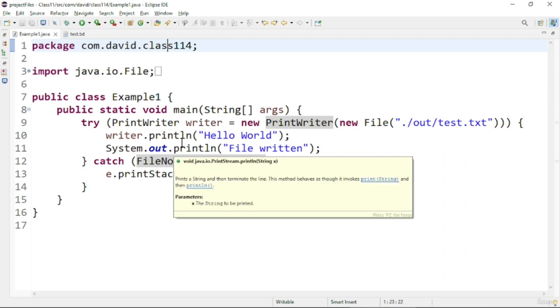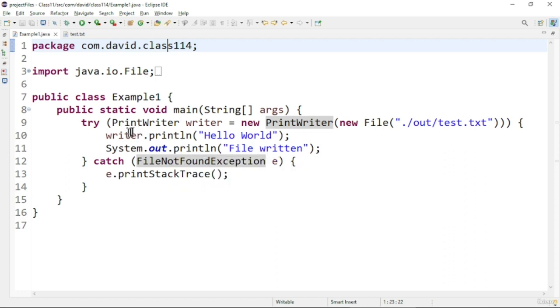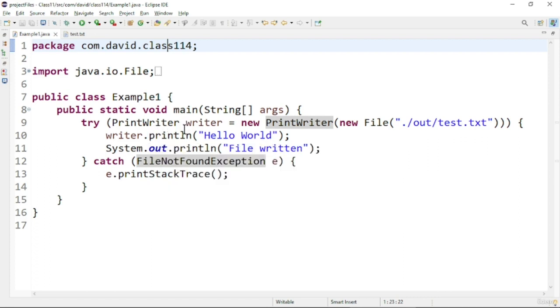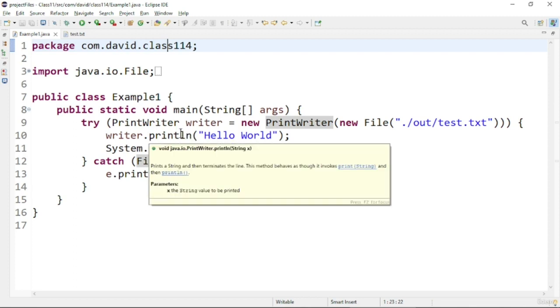So here you can see we can use try with resources like a normal try. The only difference is in the parenthesis we declare the AutoCloseable resource, and we don't need to write dot close anymore. This try with resources will automatically close those resources for us. And now let us see the output of this program.